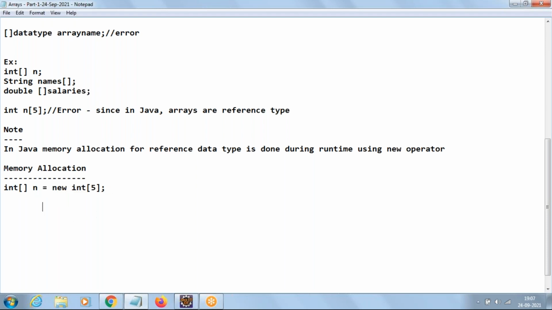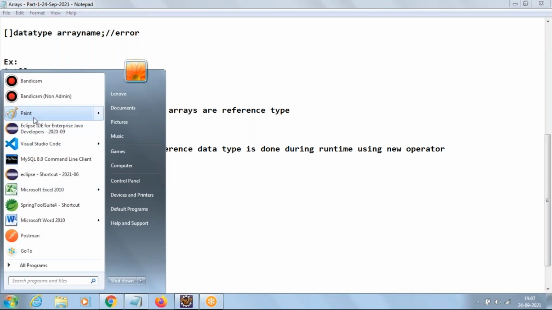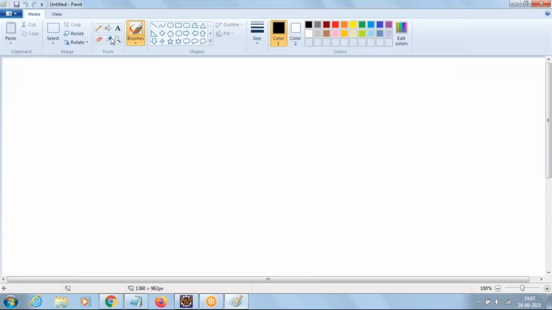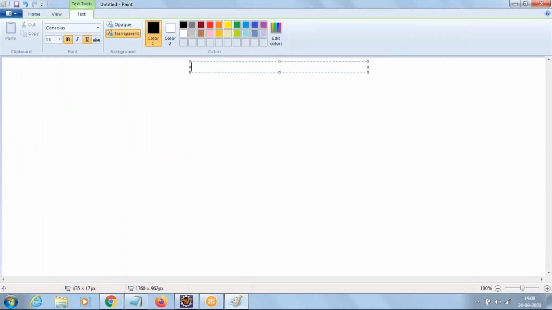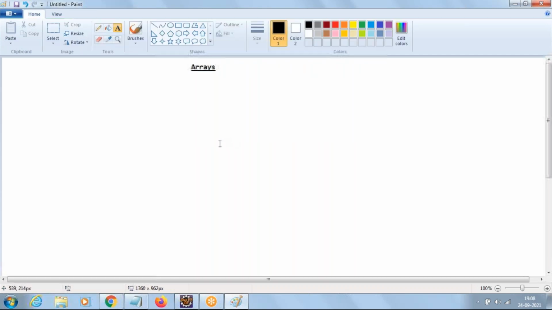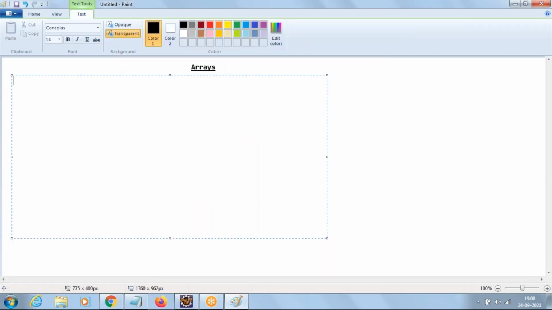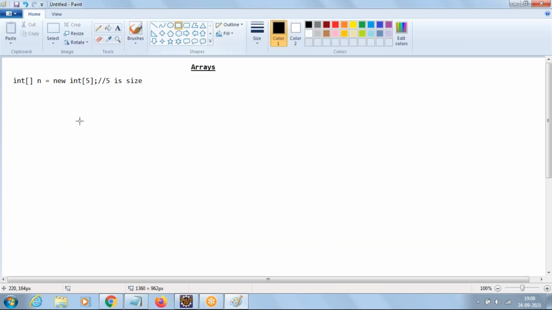Now let us understand how memory gets allocated using a diagram. If you declare the array like this, int array n equal to new int of 5, in this 5 is the size. Now it's going to allocate memory for array n where we can store maximum 5 values. And all these elements are connected to array n.